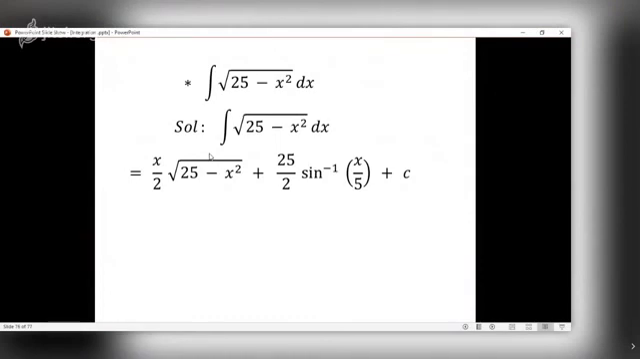Now, integral root of 25 minus x square. Again, this is of which type? Root a square minus x square. So you get x upon 2 root 25 minus x square plus 25 by 2 sine inverse x upon 5 plus c.